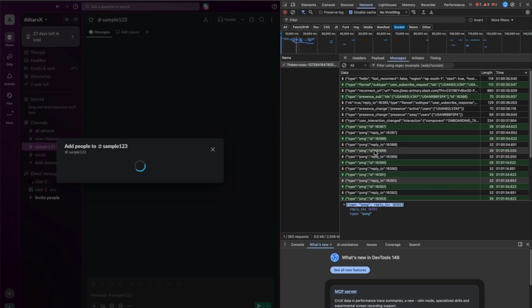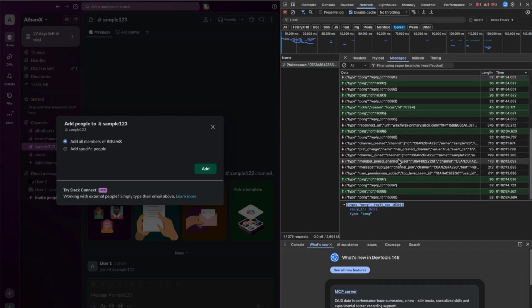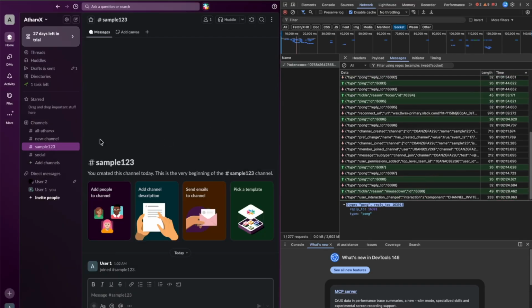Now if you see over here, again a message would be sent to the chat server, and you can see that there are some series of messages which are sent. Obviously it won't be as simple as what we discussed in our API interface, but there are some messages which I'll try to open. Over here we see that the sample 123 chat is created, and we can start inviting the users.